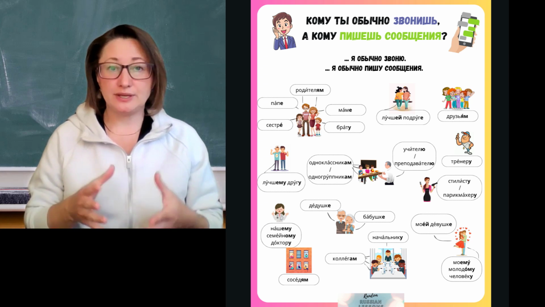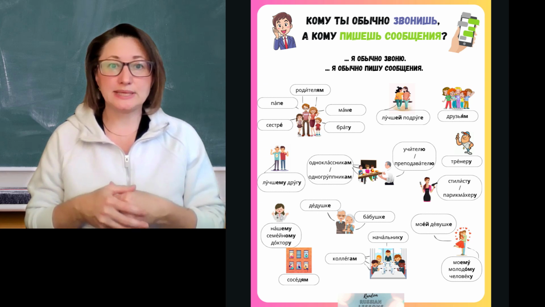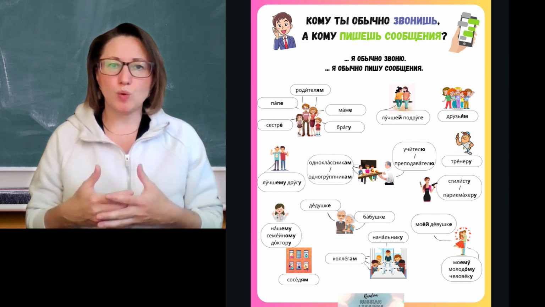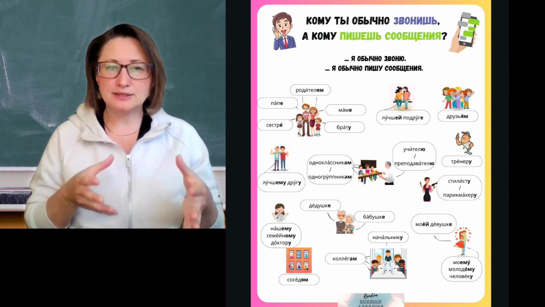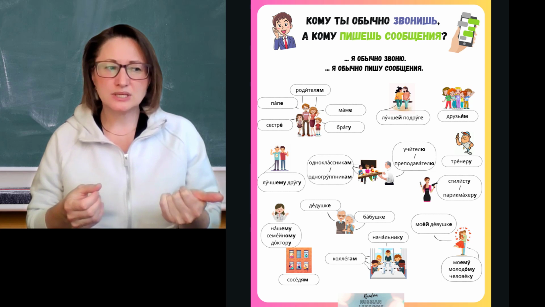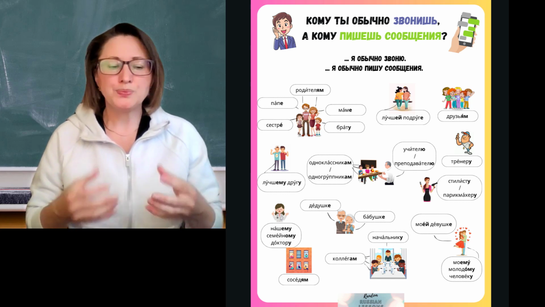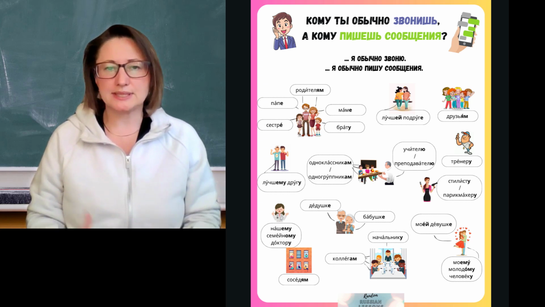Because in Russian we have cases, our word order is more flexible than the English one. Even though in English you also can put whoever you're calling or texting in the front: Mom, I usually call. My brother, I usually send a text message to. Now, it's a very specific way of expressing something, but it's still kind of possible.